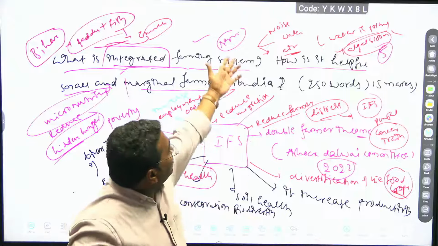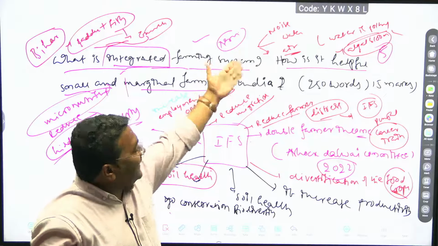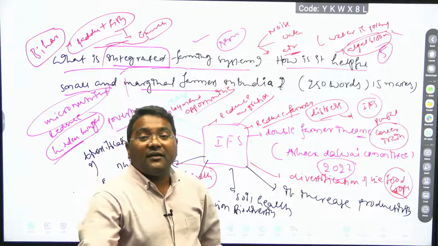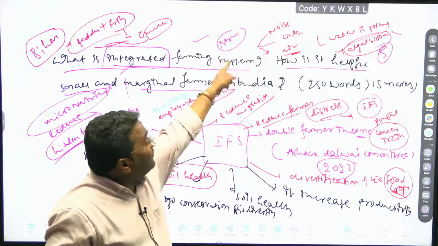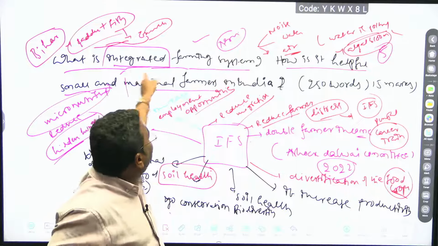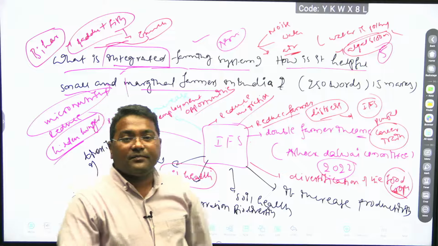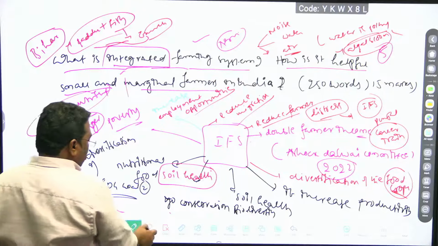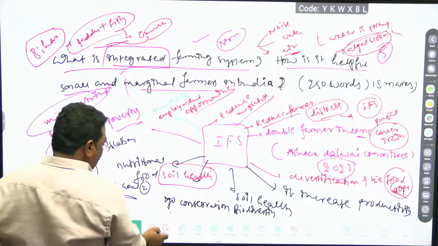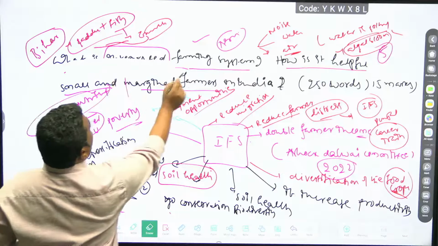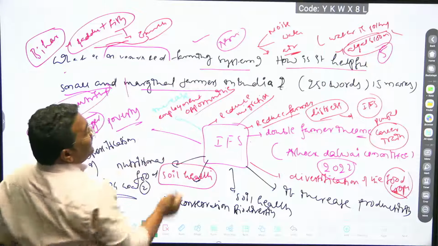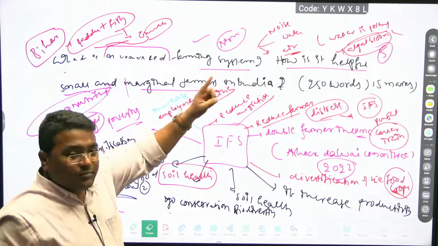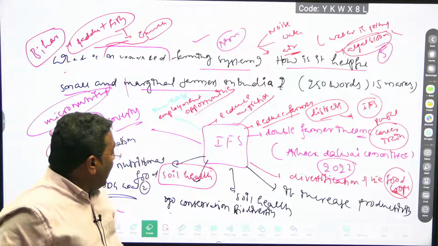So here you can write noise, water, and air pollution because of monotonous cropping. Now that will come down by practicing the integrated farming system. By practicing it, the noise, water, and air pollution will come down. And other points we can write here.